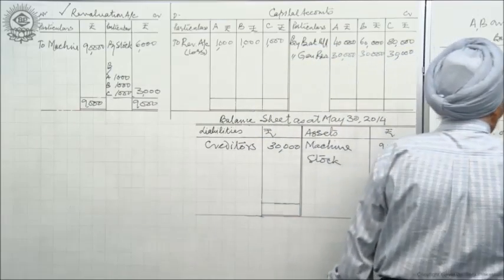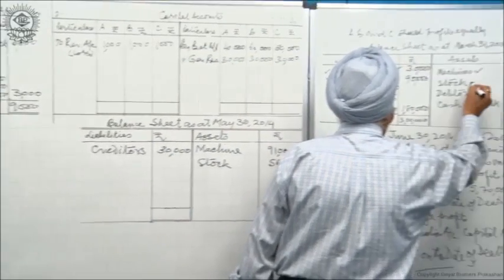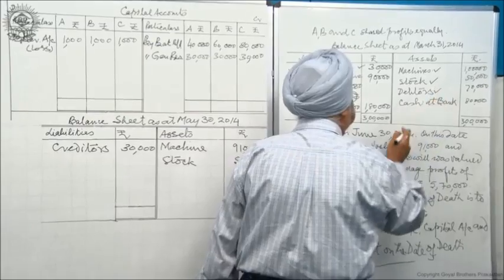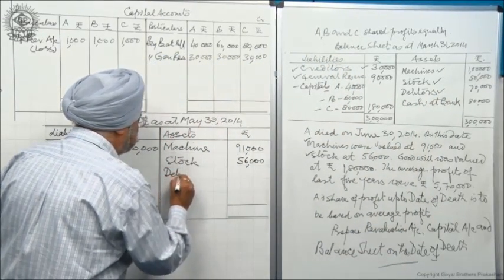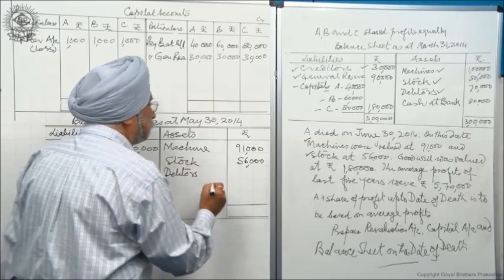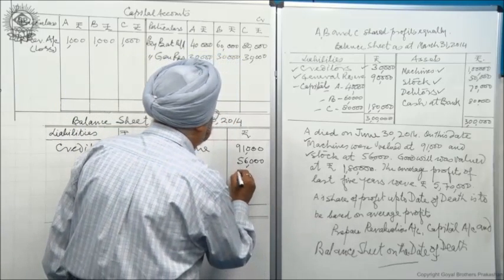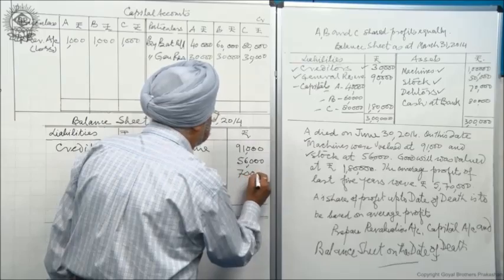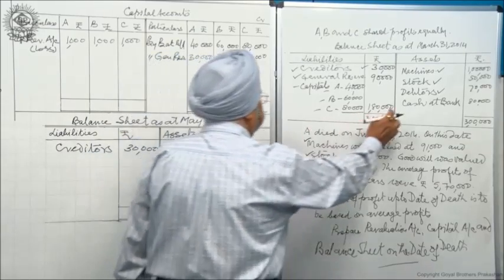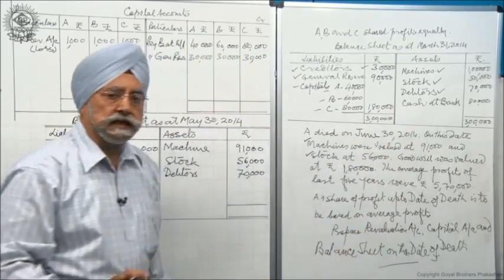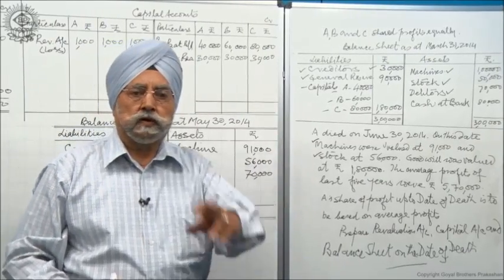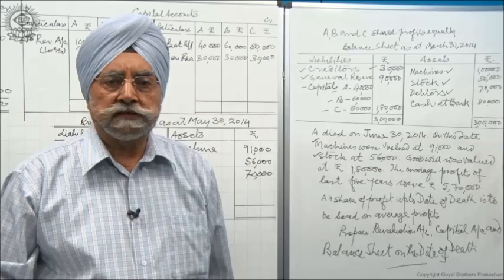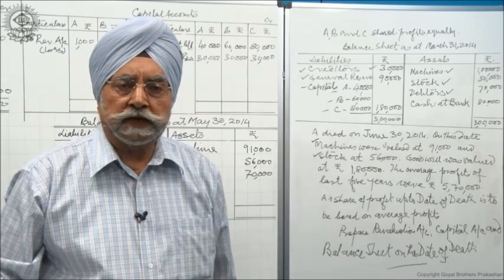On this side, machine has already been written in the balance sheet. Debtors, there is no adjustment. So I take the debtors as they are here. Debtors are 70,000. And cash, in this case, we notice in these statements that no payment has been made to the executors of the deceased partner.